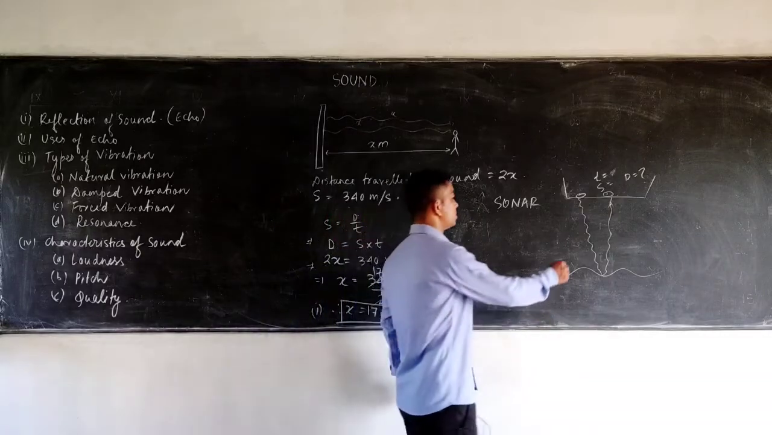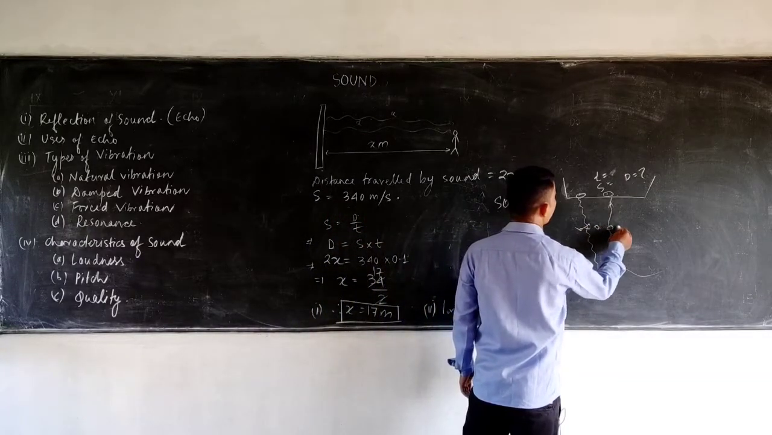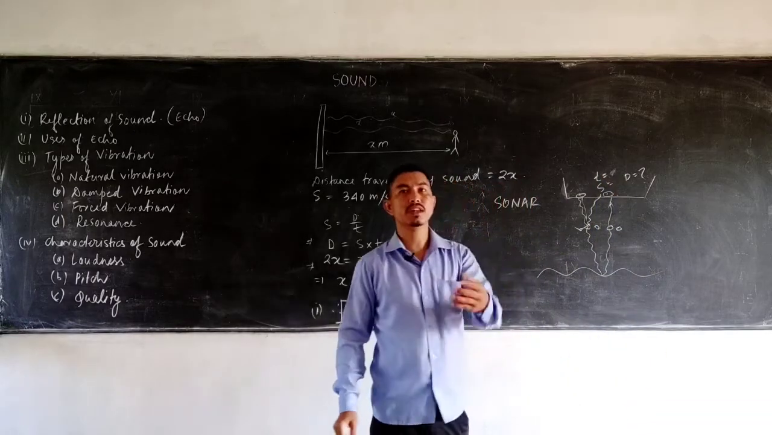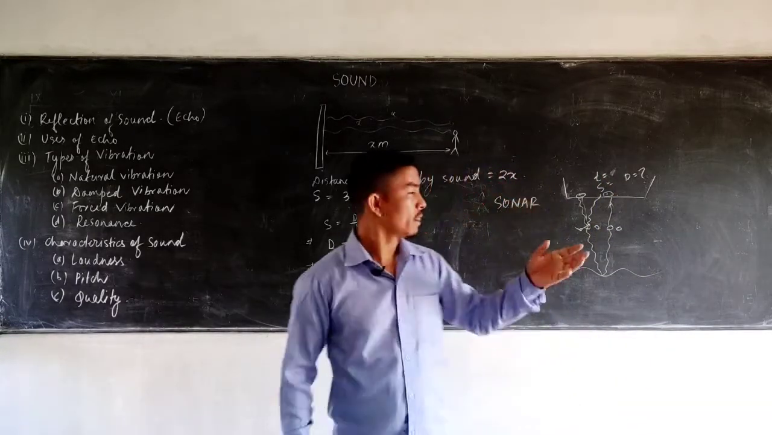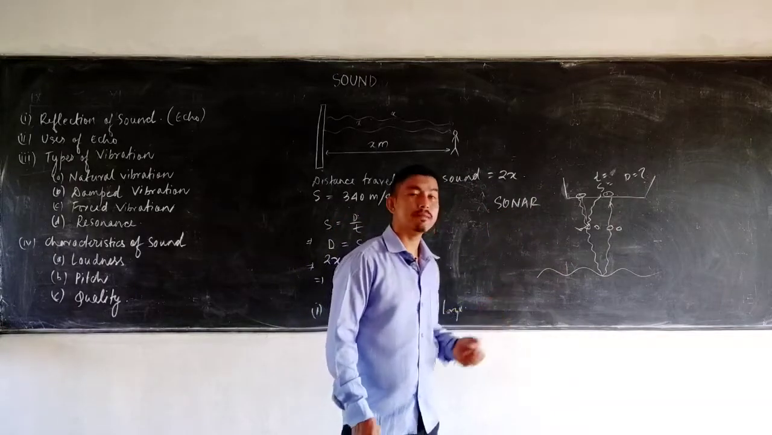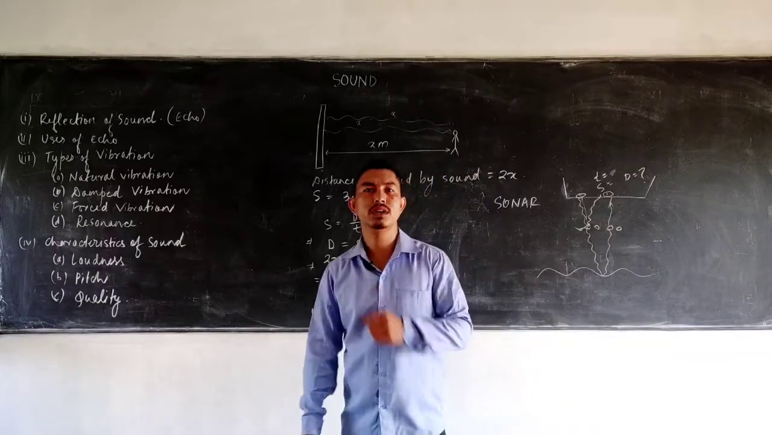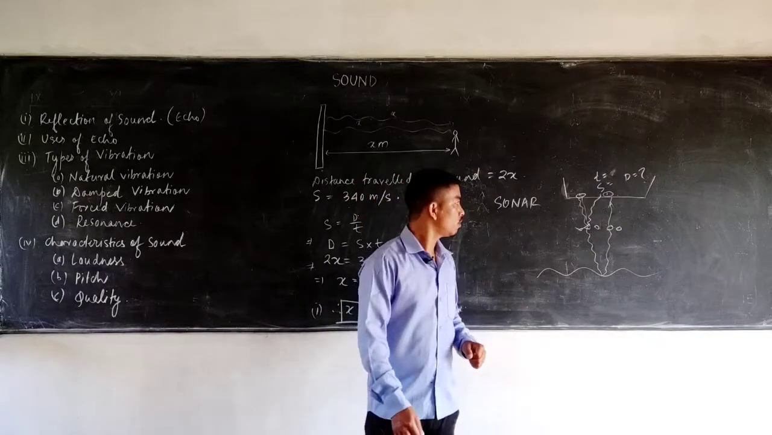Okay, so if there are fishes within the water, the sound is reflected back by the fish. After striking the fish, it reflects back. So in that case also, the fisherman can easily find out what is the size of the fish and how deep is the fish inside the water.